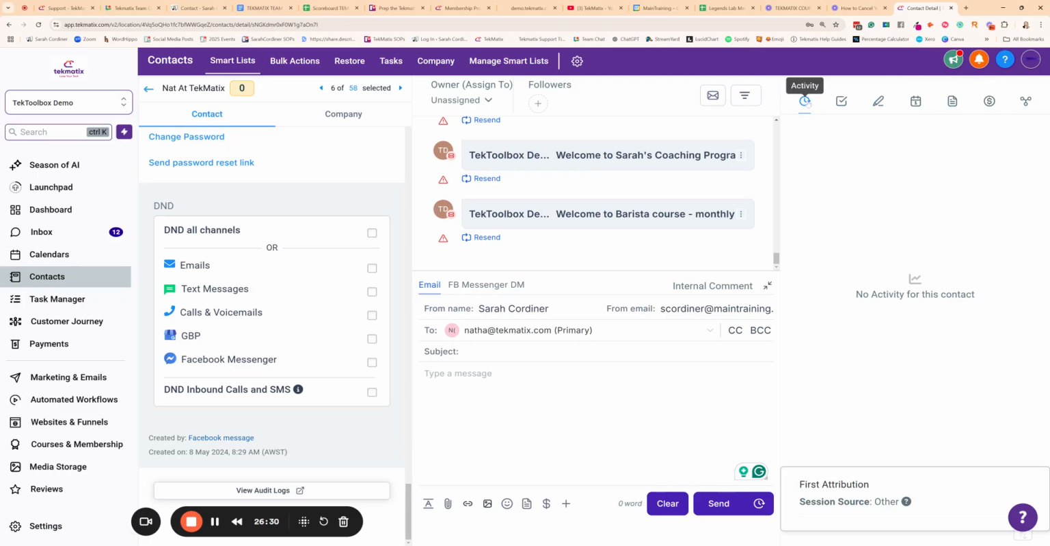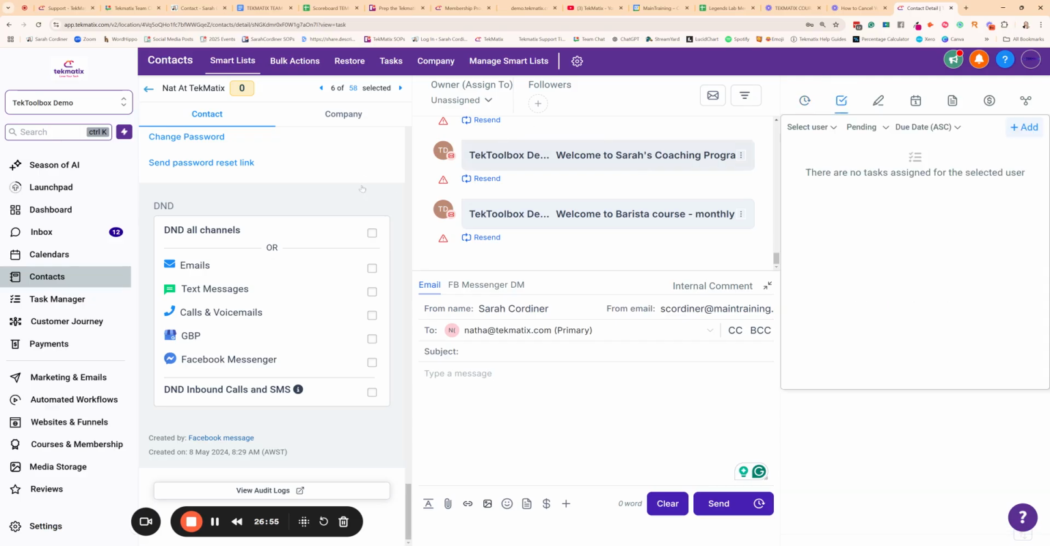Here we are always by default in activity. This will show us every single thing that this contact has done. Every page they've clicked, every form they've filled in, every blog post they've read, every email they've opened, every link in every email they've clicked on. Basically, every activity they undertake goes in here, and you can see what they've done in this contact activity record.